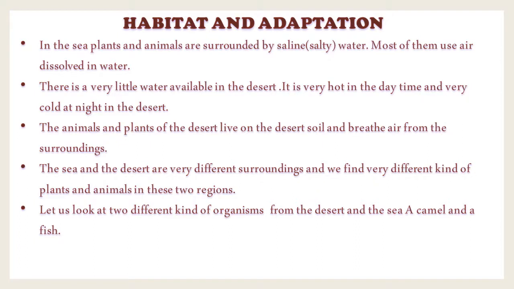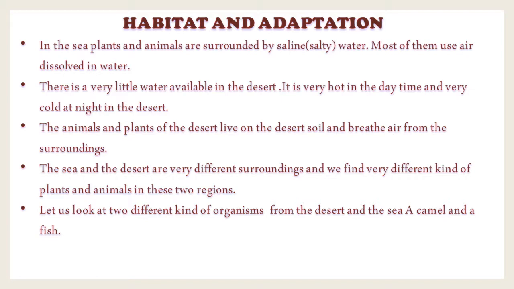Children, next is habitat and adaptation. You have already studied in the previous class what you mean by habitat, correct? So once again I will recall that habitat means the natural environment of an organism, the place that is natural for the life and growth of an organism.